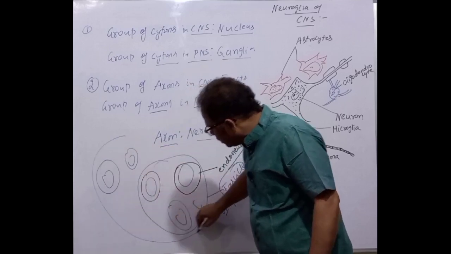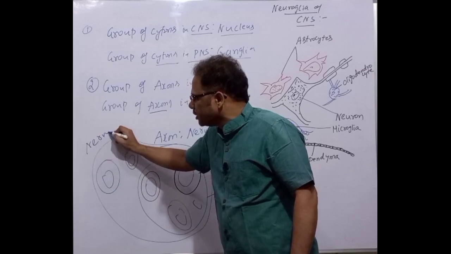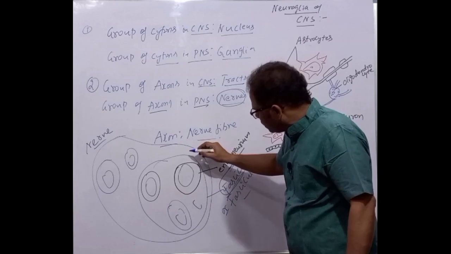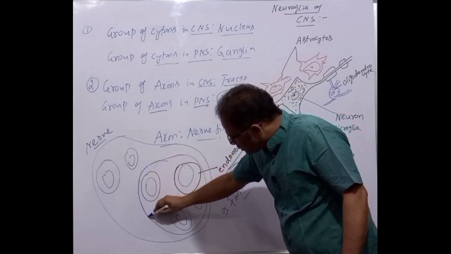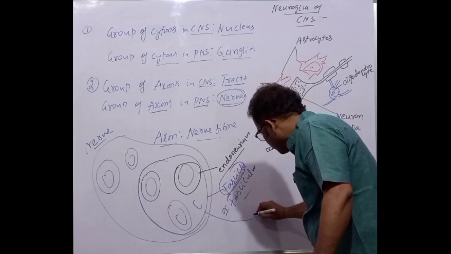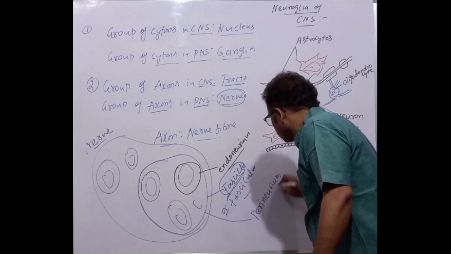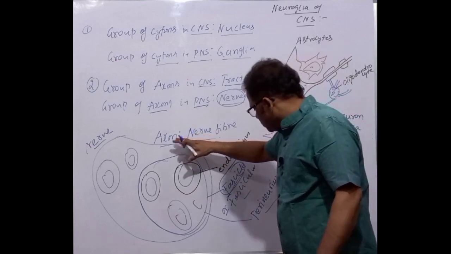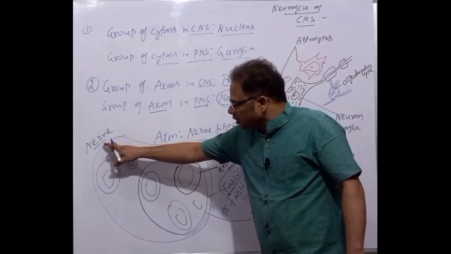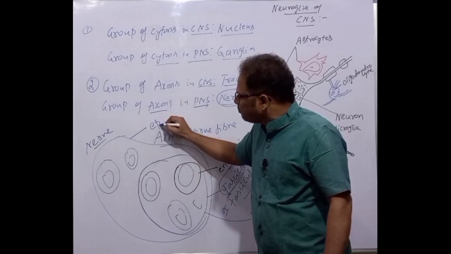All these together in turn form another larger structure called a nerve. Now the fascicle is enclosed. This is a fascicle, isn't it? The fascicle is enclosed by another connective tissue sheath called the perineurium. And all these fascicles along with the perineurium, many of them, form a nerve. The nerve is enclosed by another connective tissue sheath called the epineurium.